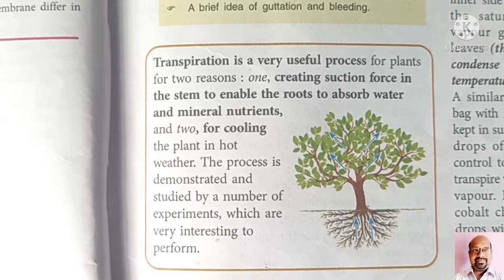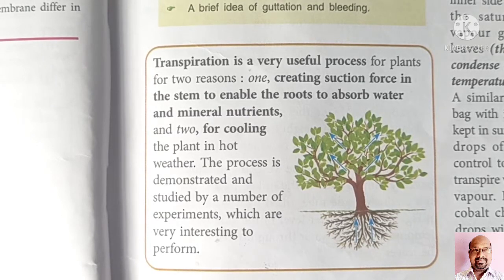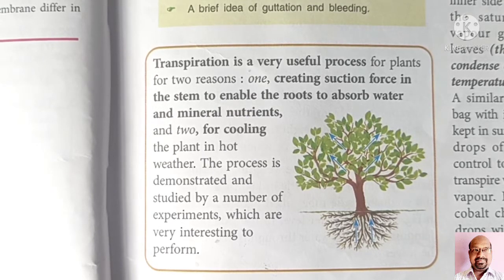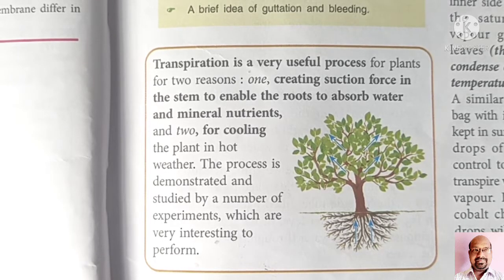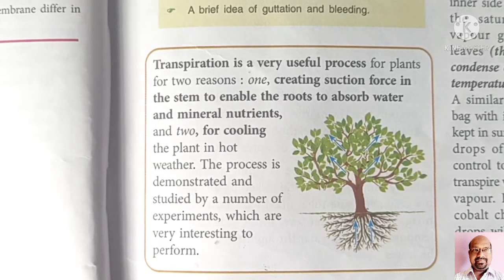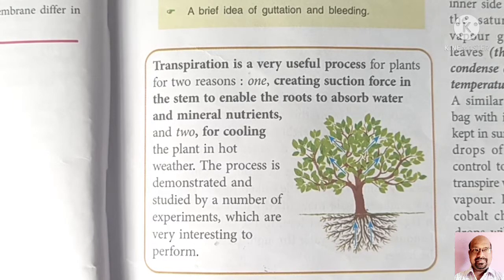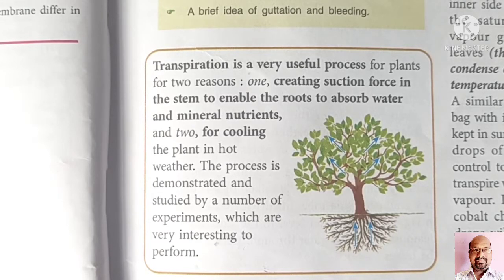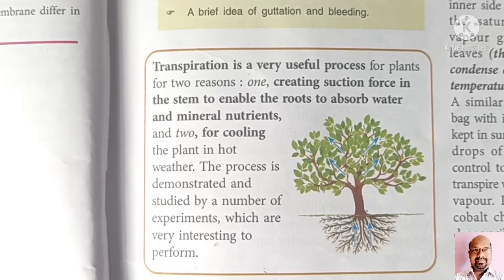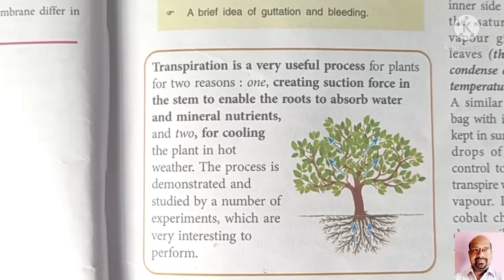When water escapes in the form of vapor from the leaves, it consumes heat energy for the conversion of water droplets into vapor, and this heat energy is absorbed from the leaf, and hence the temperature of the leaves reduces. This gives a cooling effect to the plant.